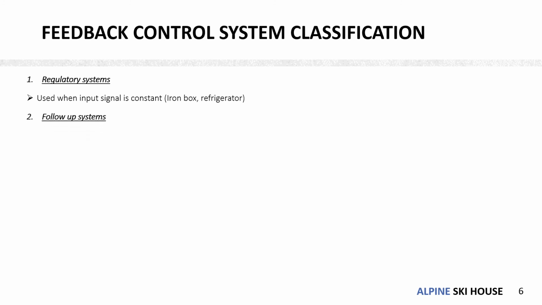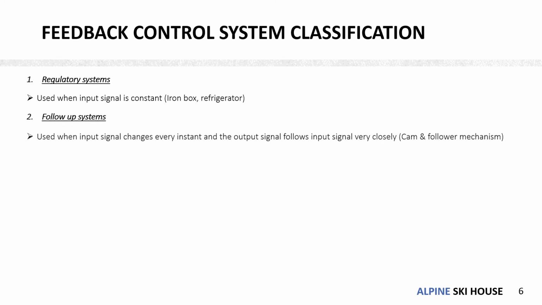Now the next one is the follow-up system. Here the input signal changes at every instant, just opposite to the regulatory system, and with the change in the input value, the output signal also changes. So for a change in the input value, the output value changes rapidly. The cam and follower mechanism is an apt example for this type of system.